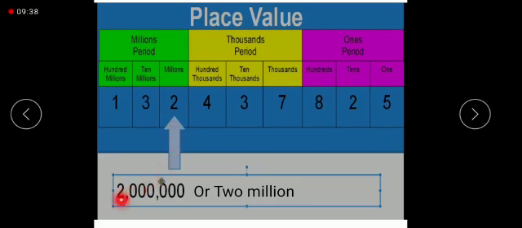So the place value of 2 is 2 millions. Means 2 is followed by 6 zeros, or we can write the value in words also. That is 2 million. So the place value of the circled digit is 2 million.